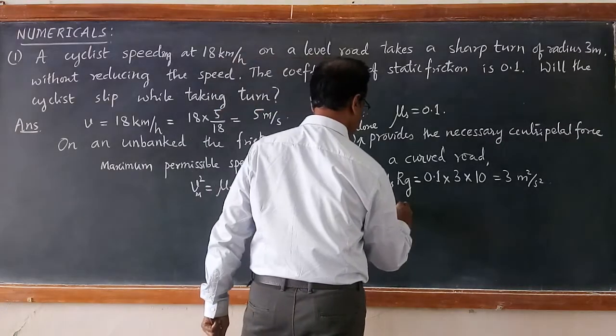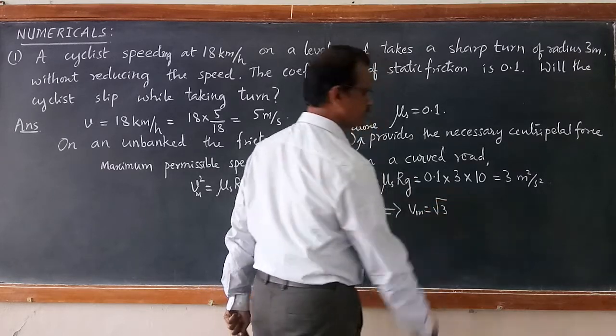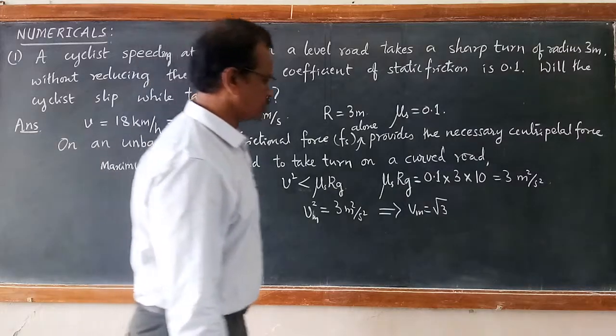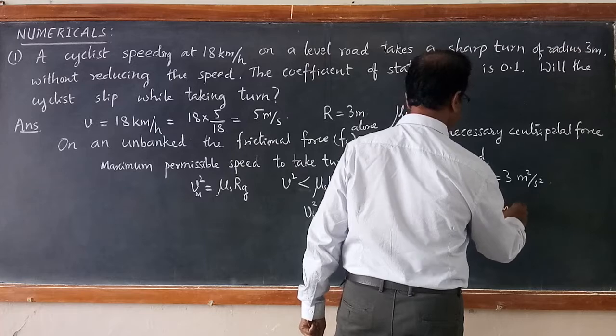That is, Vm is equal to root 3, which is 1.71 meter per second.